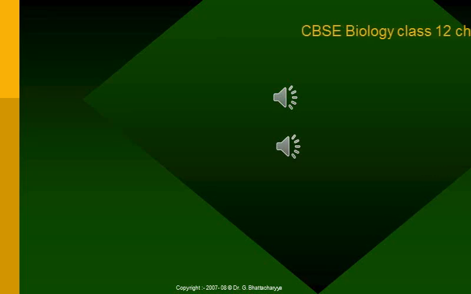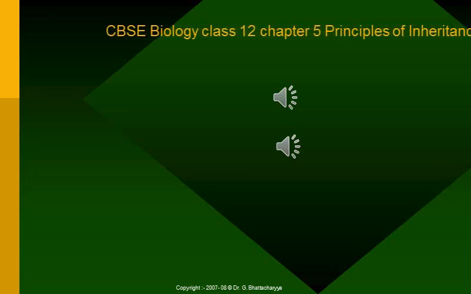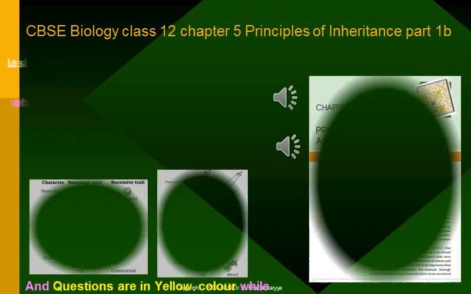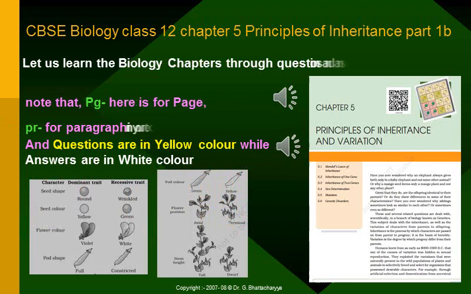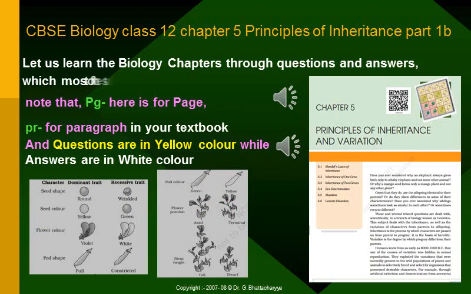CBSE Biology Class 12 Chapter 5 Principles of Inheritance. Let us learn the biology chapters through questions and answers, which most of the students prefer. Note that PG here is for page, PR for paragraph in your textbook, and questions are in yellow color while answers are in white color.